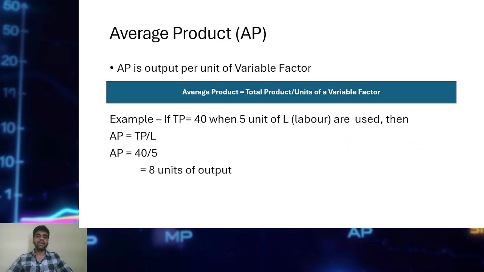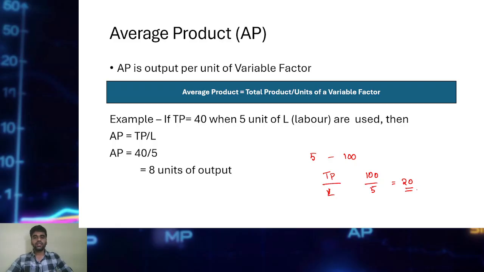Let us understand average product. Average product is an output per unit of variable factor. Sir, by using 5 units of labor, I am producing 100 output. Then what will be my average output? How to find out that? Total output divided by variable factor, total output divided by labor. That is 100 divided by 5. This is called my average product. 20 is my average product.